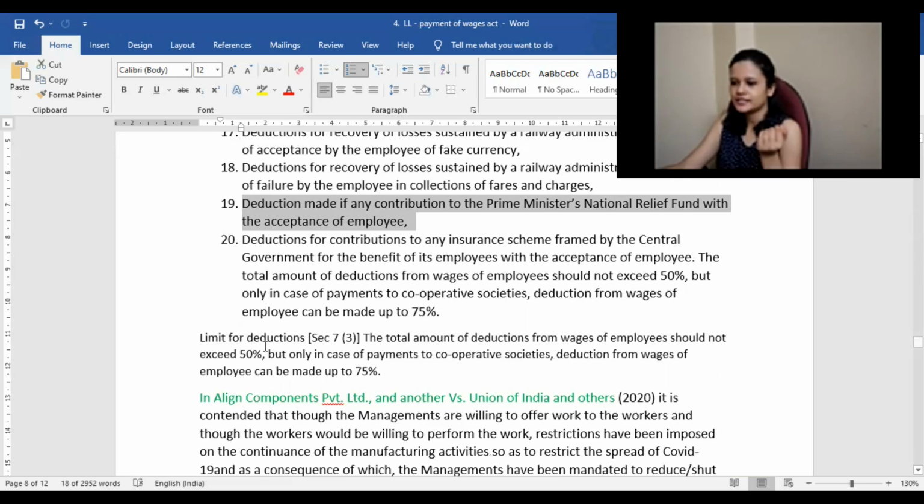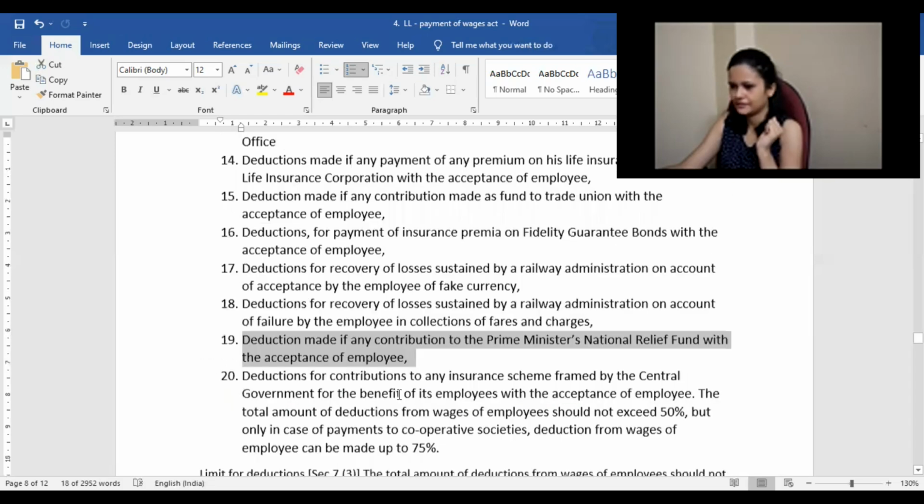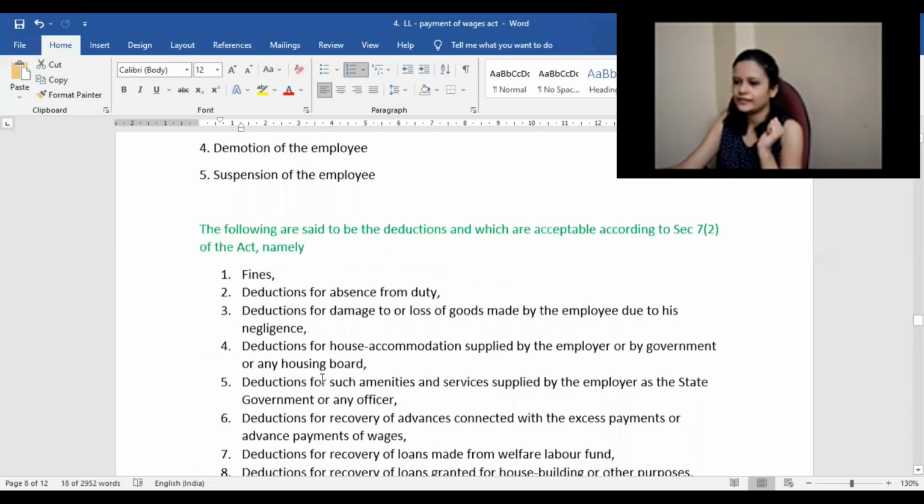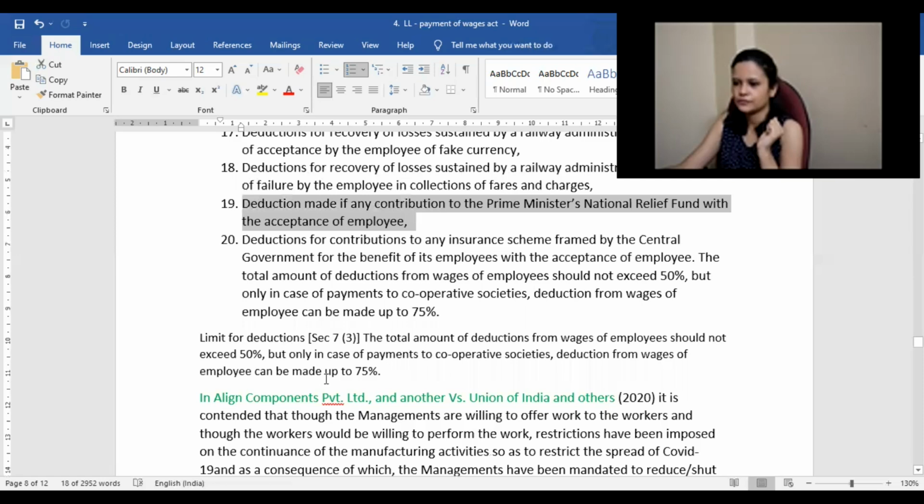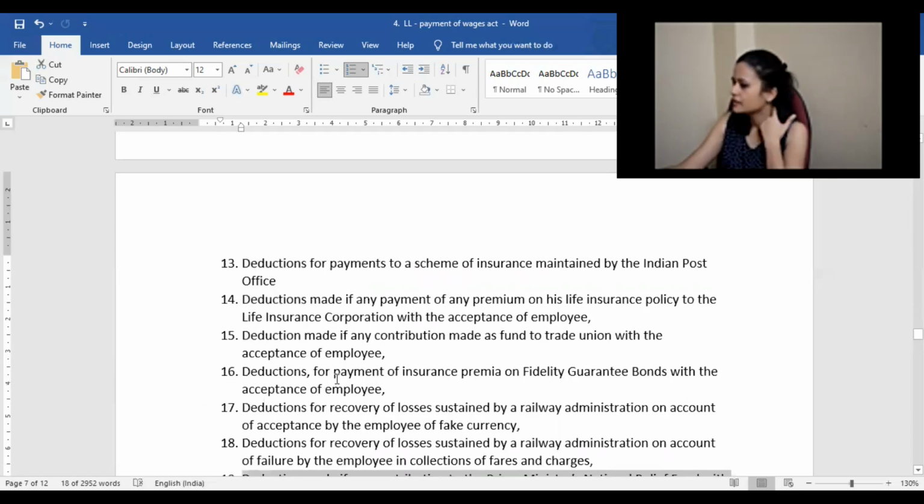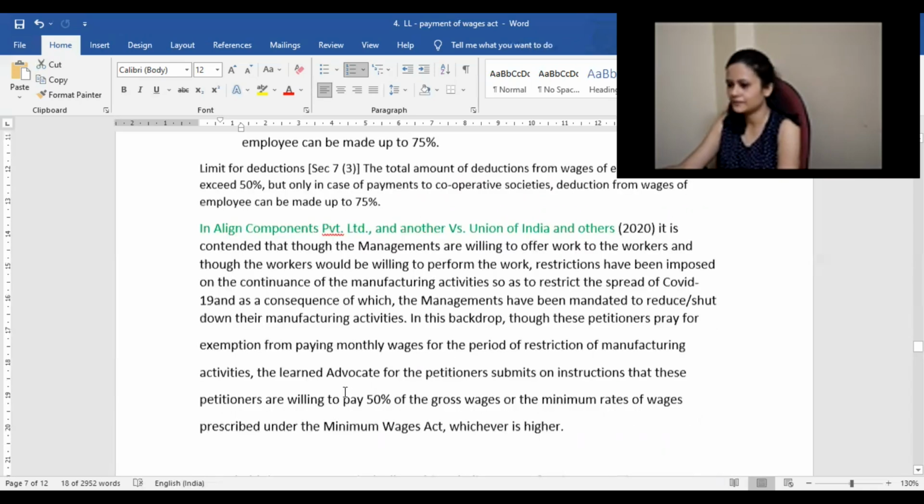There is a limitation with regard to deductions: the maximum total deduction should not exceed 50%, and with regard to cooperative societies, 75%. So basically these 20 different types of deductions are what we have, and apart from whatever is mentioned under the legislation, employers should not deduct amounts from salaries on their own wish.